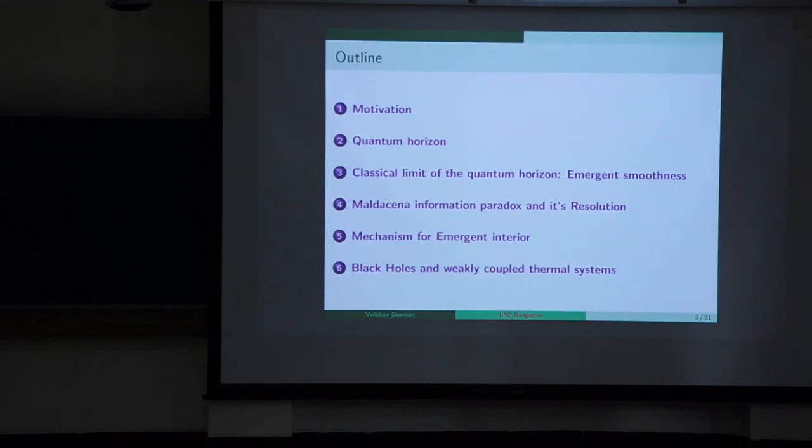So the outline of my presentation is, first I will give you a little bit of motivation. Then I will talk about what a quantum horizon is. Then the classical limit of the quantum horizon and the emergent smoothness of the horizon from that. Then the Maldacena information paradox and its resolution. Then the mechanism for the emergent interior and how black holes are different from weakly coupled thermal systems.